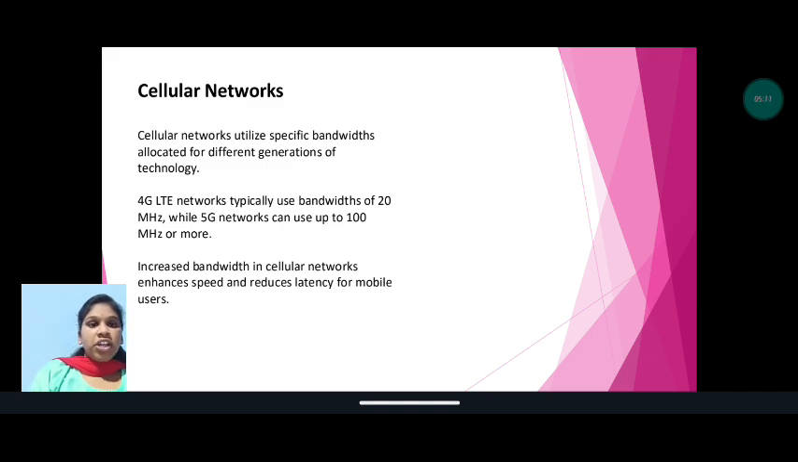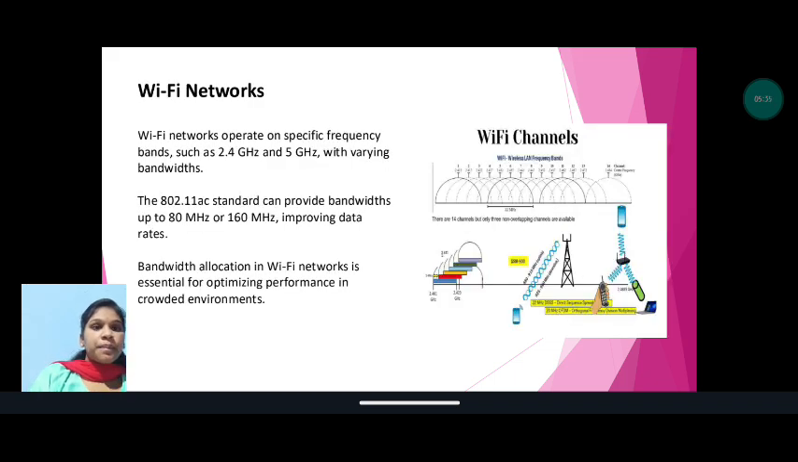Cellular networks. Cellular networks utilize specific bandwidths allocated for different generations of technology. 4G LTE networks typically use bandwidths of 20 MHz, while 5G networks can use up to 100 MHz or more. Increased bandwidth in cellular networks enhances speed and reduces latency for mobile users.